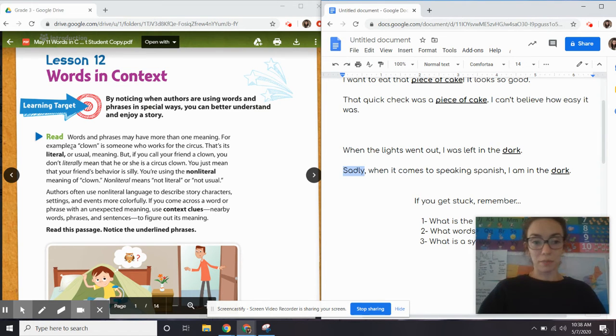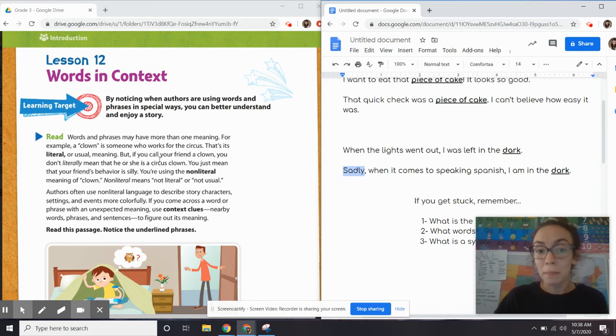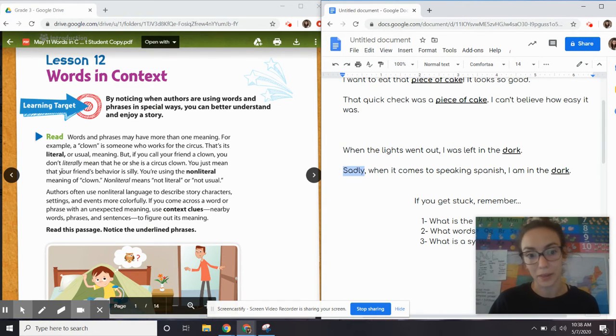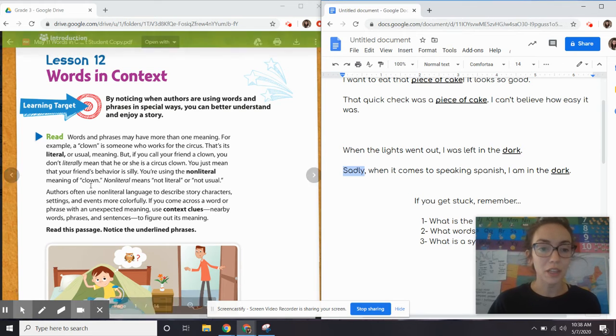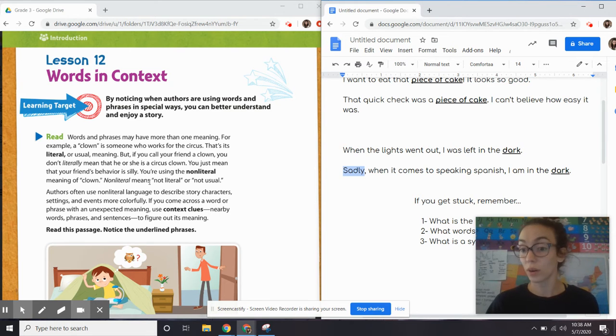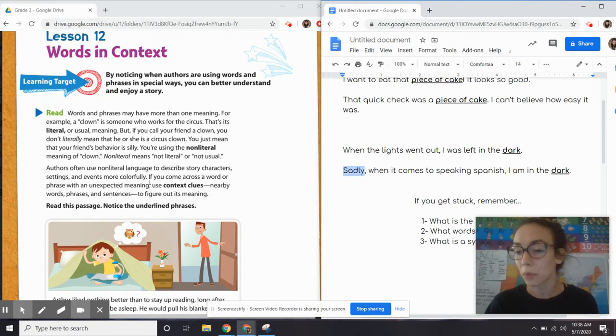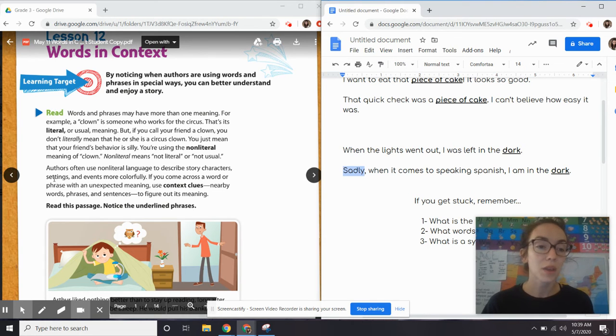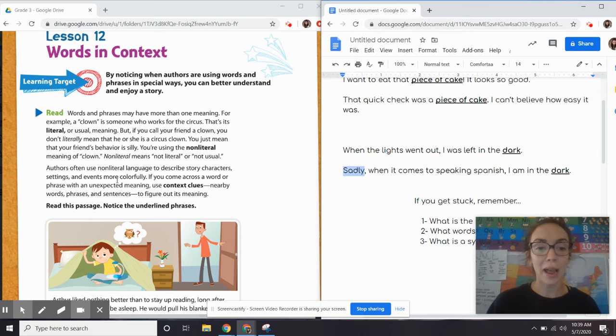Now that we've got that, let's dive over here and take a peek together. It says, read. Words and phrases may have more than one meaning. For example, a clown is someone who works for the circus. That's its literal or usual meaning. But if you call your friend a clown, you don't literally mean he or she is a circus clown. You just mean that your friend's behavior is silly. You're using the non literal meaning of clown. The non literal means not literal or not usual. Remember, non is that prefix that we worked on, meaning not. Authors often use non literal language to describe story characters, settings, and events more colorfully.